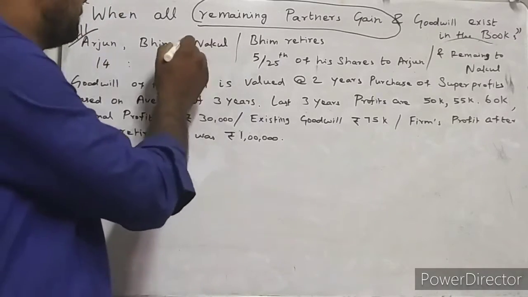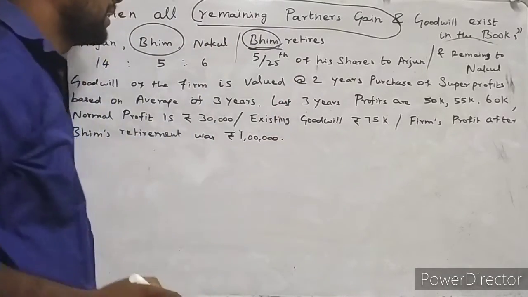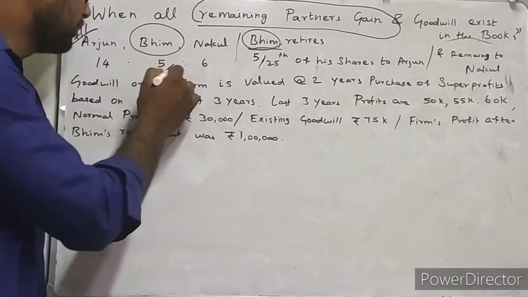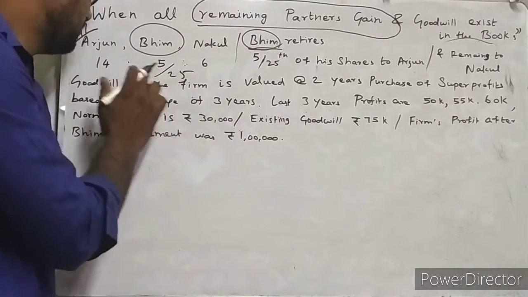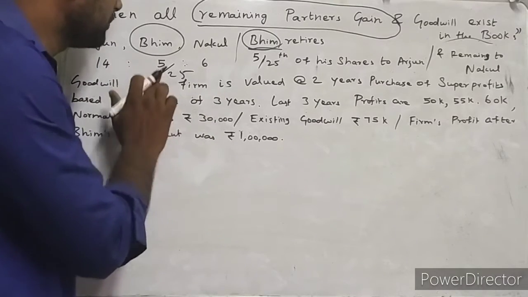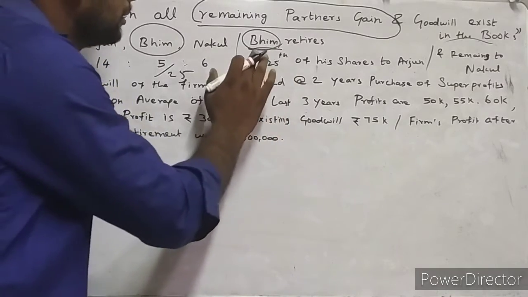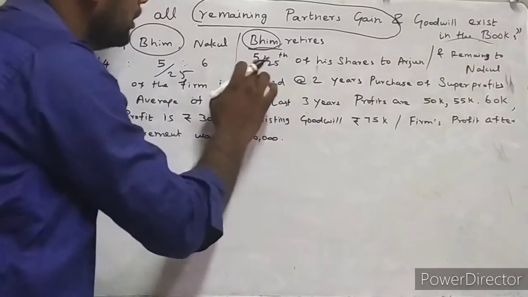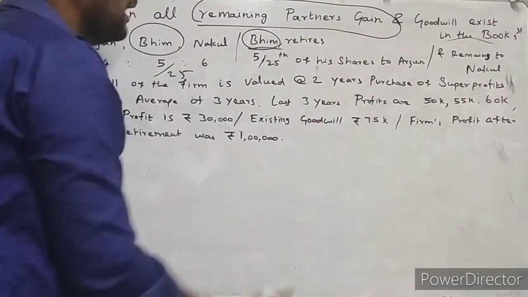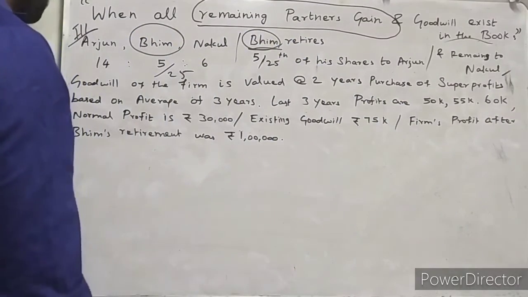From these three, partner Bhim is retiring. Who is retiring? Bhim is retiring. And Bhim's share of profit is 5 divided by 25. How did this 25 come? 14 plus 5 plus 6 is equal to 25. So Bhim's share of profit is 5 divided by 25. Bhim retires and 1/5th of Bhim's share goes to Arjun and the remaining share goes to Nakul. Partner Nakul is getting the remaining share.